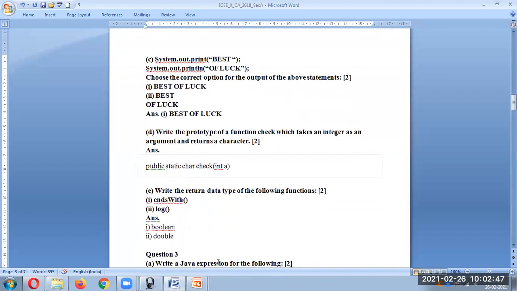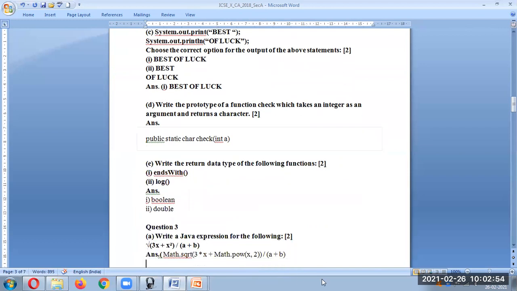Now, ends with it will return... It's a direct question, so you can directly write boolean over here, and for log it is going to return a double. Write a Java expression.